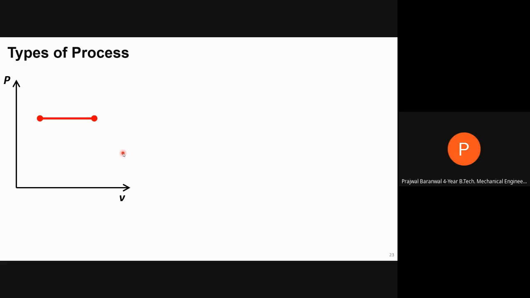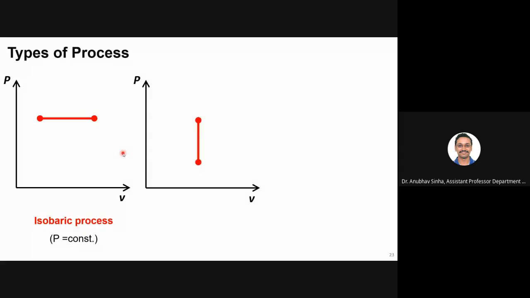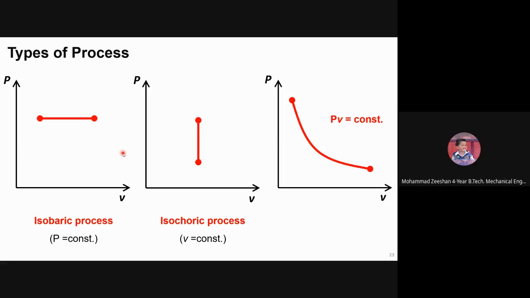Pressure. Pressure is constant. Yes, so this is isobaric. Similarly, this is a constant volume process, or isochoric. What about this one? What is constant? Isothermal. Constant temperature, isothermal. Yes.